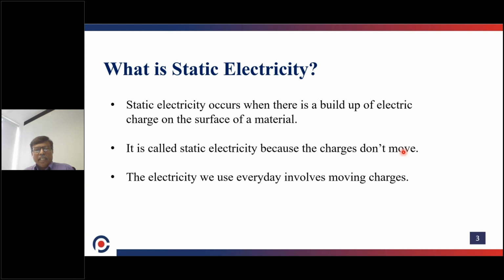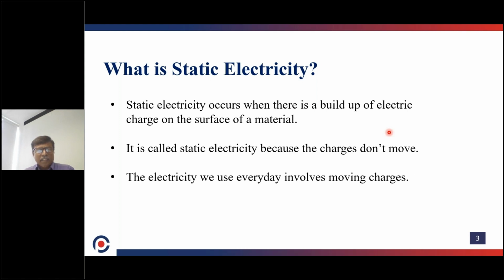Static electricity occurs when there is a buildup of electrical charge on the surface of a material. The charge builds up when surfaces rub against each other: one stationary phase and one moving phase rubbing the surface, so that separation of charge takes place. After separation, accumulation of charge also takes place. This phenomenon is called static electricity.